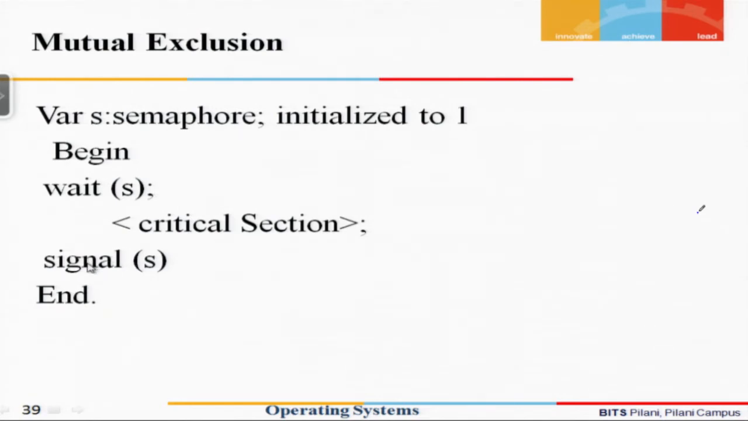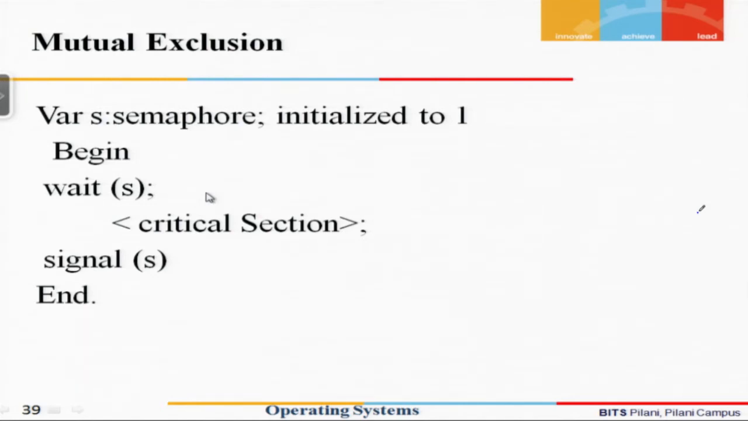Signal, as we have said, will simply increment the value. When this process came, S had become 0. Now, when you do a signal, it will increment, and once again the value will become 1. This is the way we can very clearly see that the process can be executed in a mutually exclusive manner.